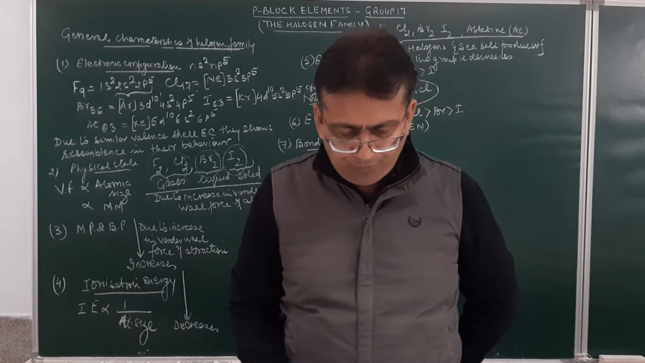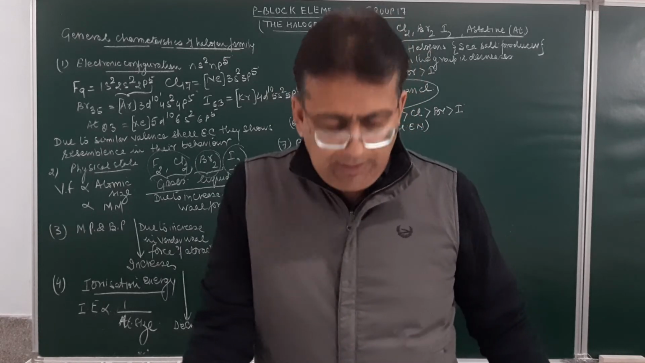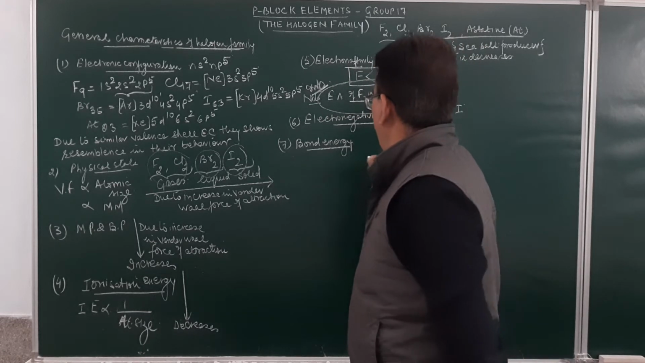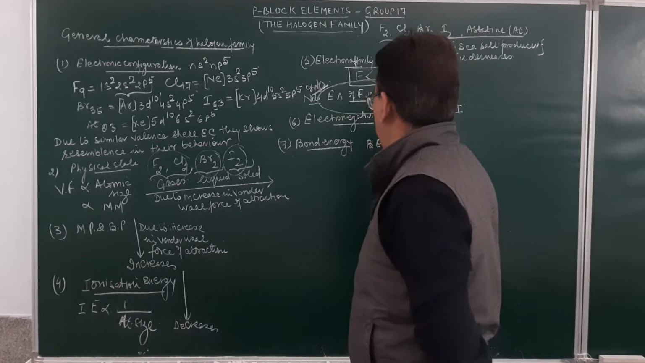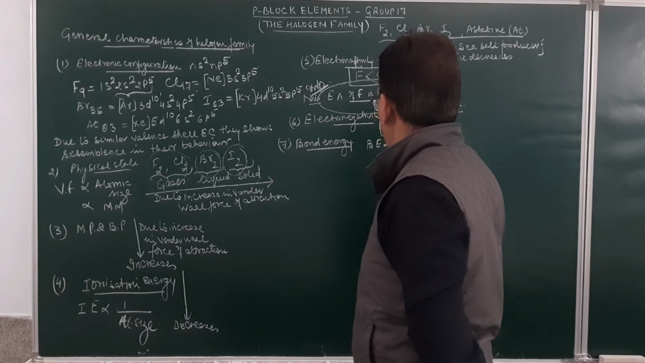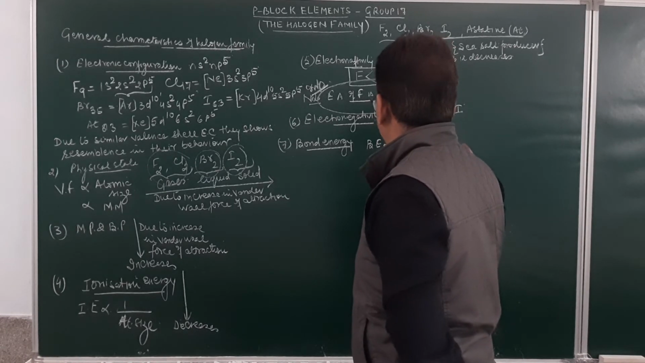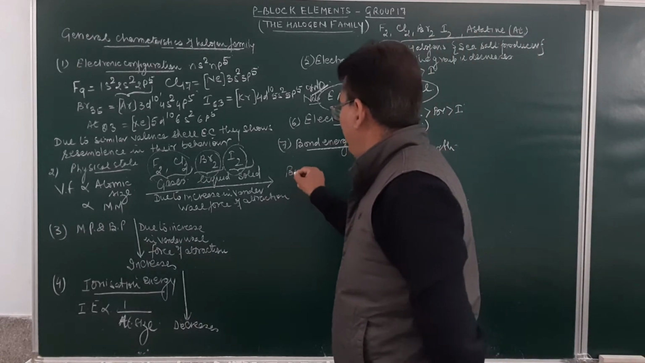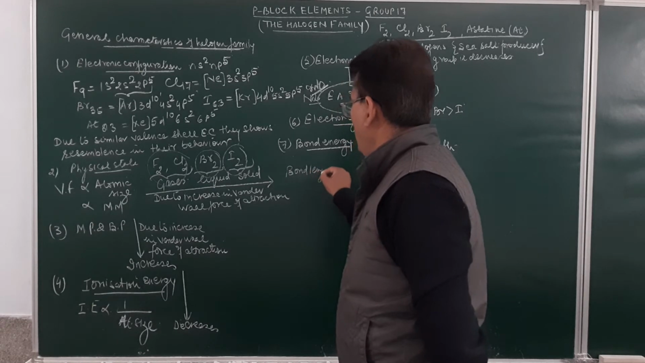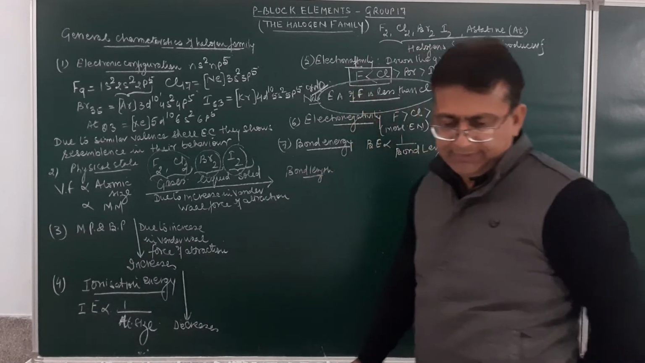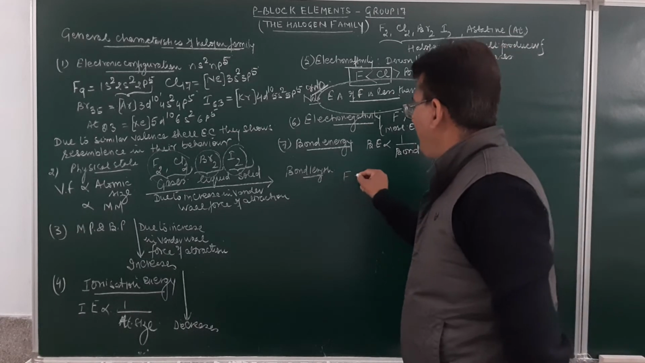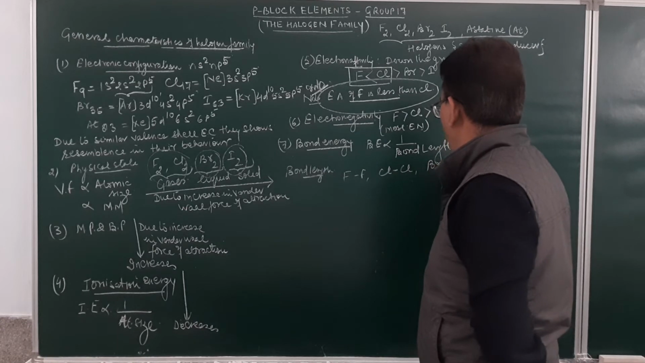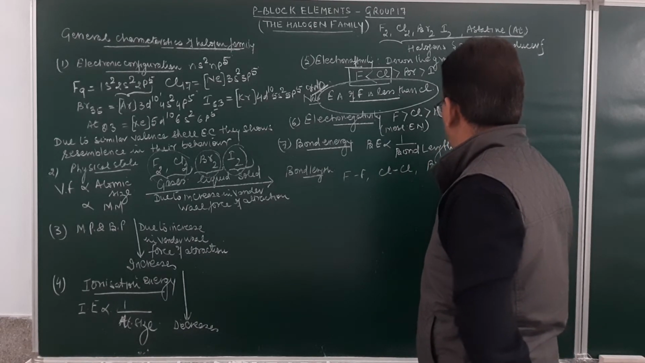Reason being, the size of fluorine is small and it experiences repulsion. As far as bond energy is concerned, bond energy is inversely proportional to bond length. If we consider the bond length, we have the fluorine-fluorine bond length, then chlorine-chlorine, then bromine-bromine, and then iodine-iodine.